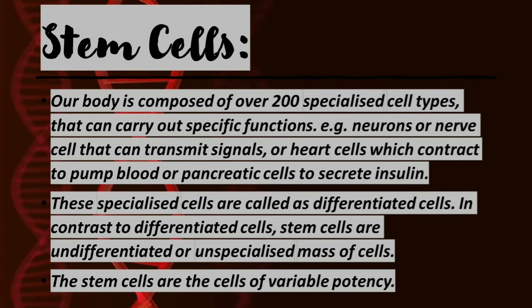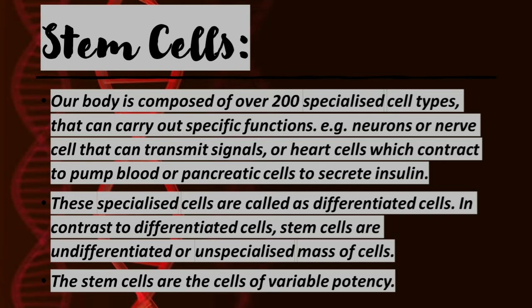Now let us pass on to stem cells. What are actually stem cells? Stem cells are special human cells that are able to develop into many different cell types. This can range from muscle cells to brain cells. Our body is composed of over 200 specialized cell types that can carry out specific functions. Example, neurons or nerve cells that can transmit signals, or heart cells which contract to pump blood, or pancreatic cells to secrete insulin. These specialized cells are called differentiated cells.